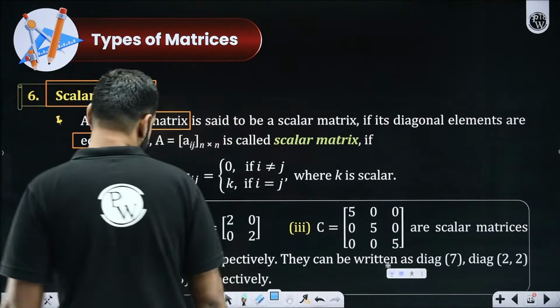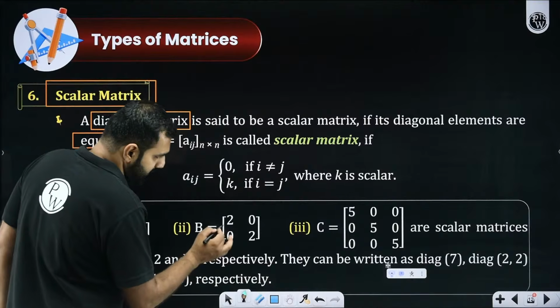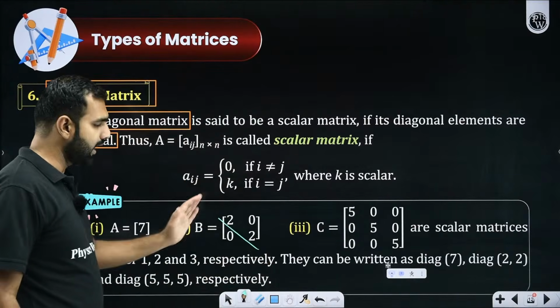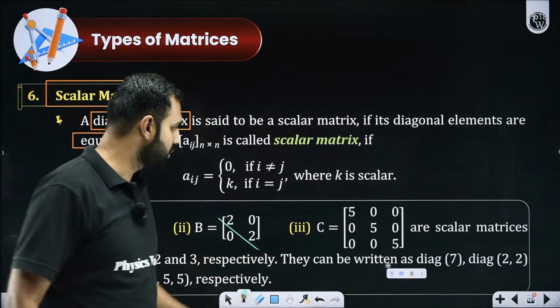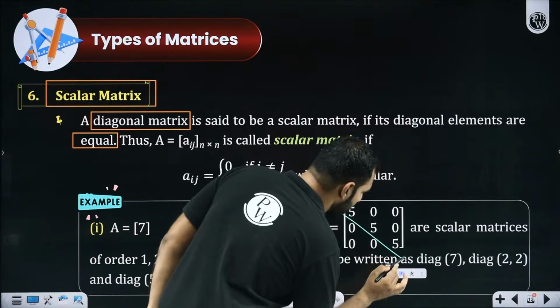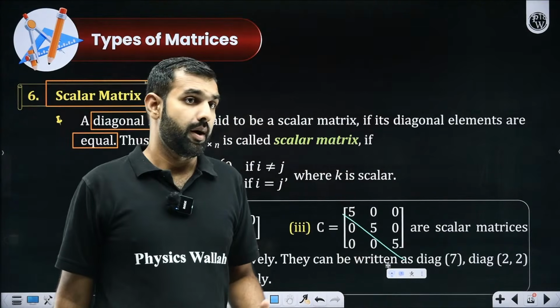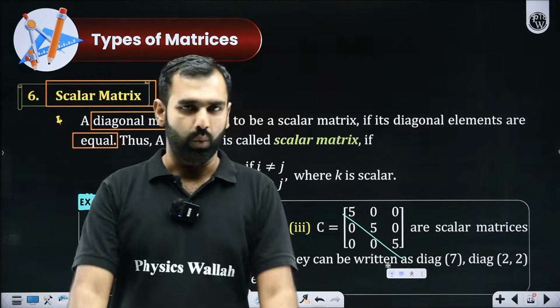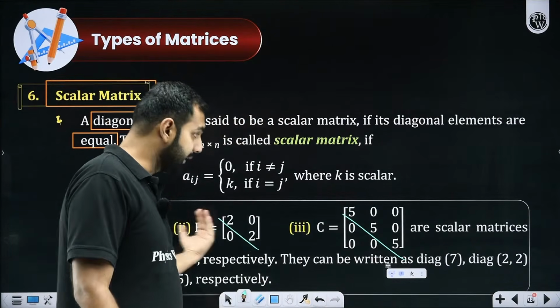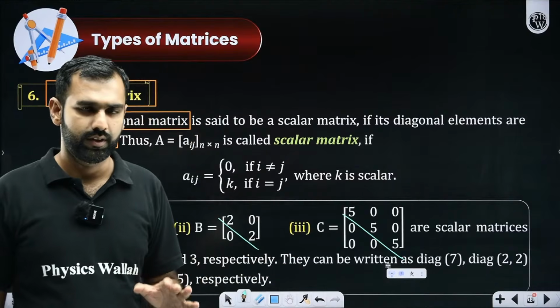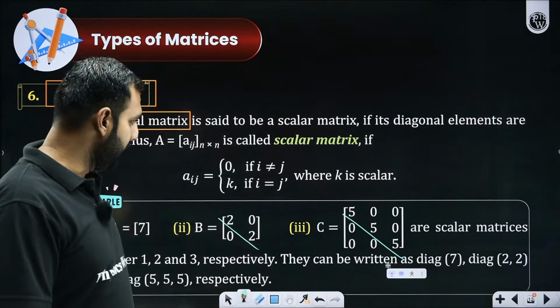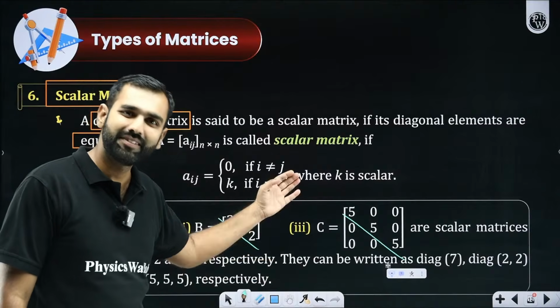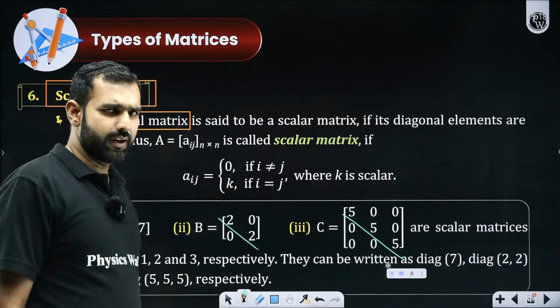For example, look at this. The principal diagonal elements are both 2, the same each. The principal diagonal elements are all 5 each. Apart from the principal diagonal elements, all the remaining elements are 0. It is, of course, a diagonal matrix, but being more specific, I'll call it a scalar matrix. Did you all understand it?